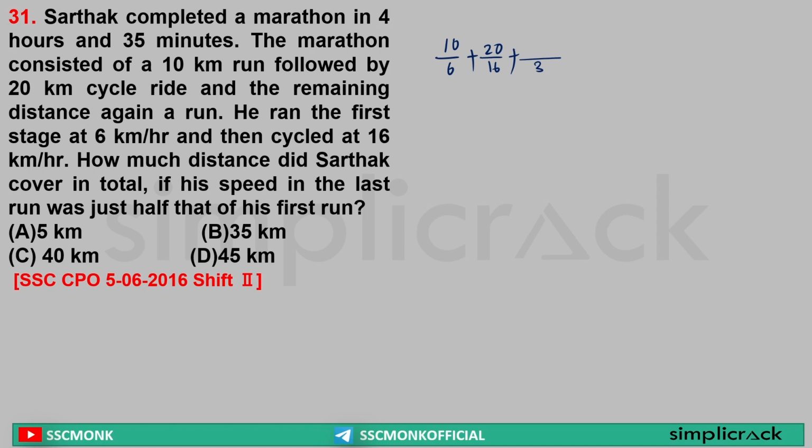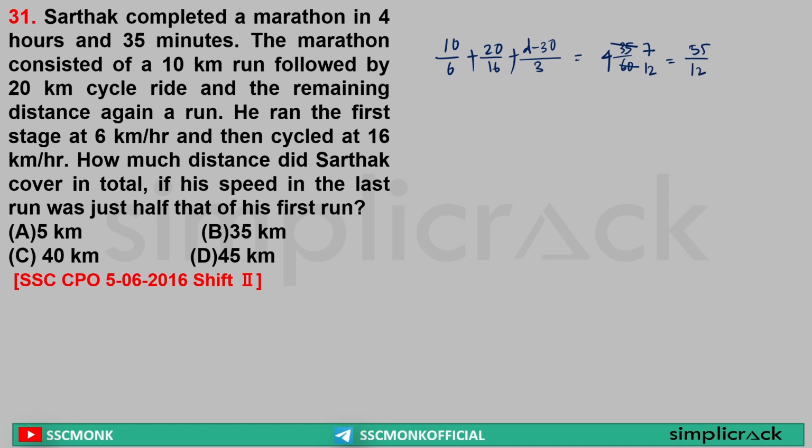Sir, let's say the whole distance of this journey was d. Out of d, 30 km is gone. So the remaining distance is d minus 30. And this was covered in 4 hours 35 minutes. That is 4 and 35 by 60. 5 7s are 35, 5 12s are 60. 12 4s are 48 plus 7, 55 by 12 hours. Yes or no?